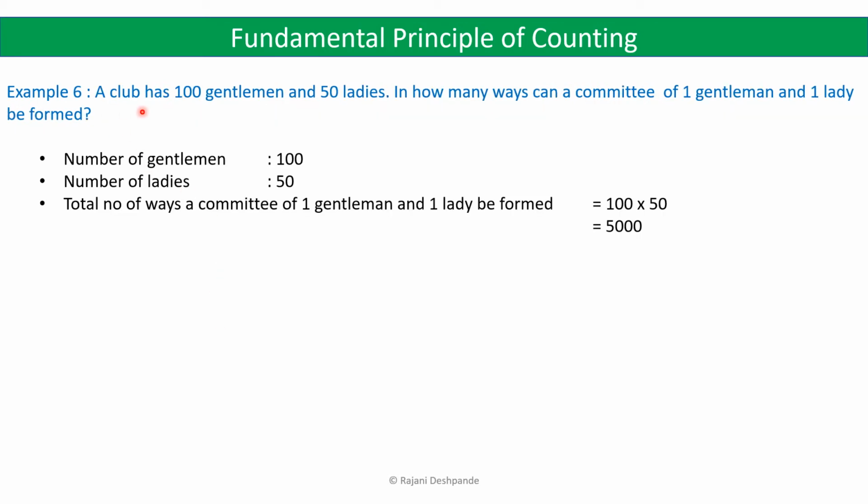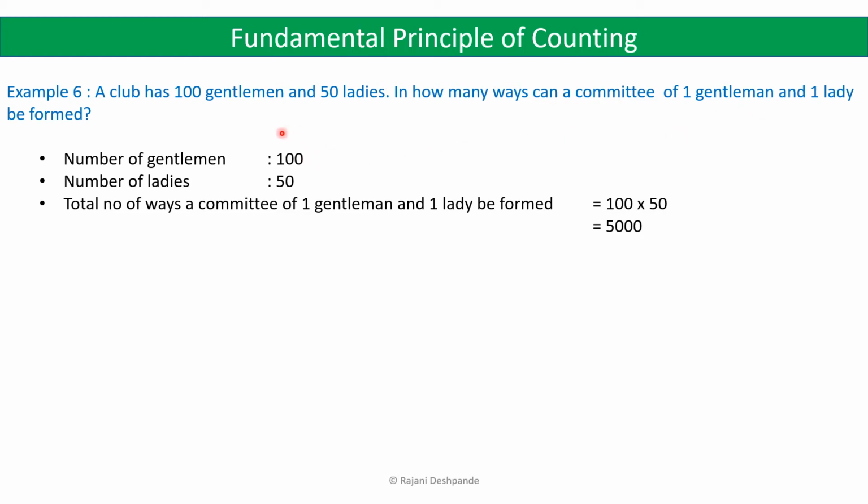Let's take the next example. A club has 100 gentlemen and 50 ladies. In how many ways can a committee of 1 gentleman and 1 lady be formed? So here the number of gentlemen is 100 and the number of ladies is 50. We have to find out in how many ways a committee can be formed of 1 gentleman and 1 lady.